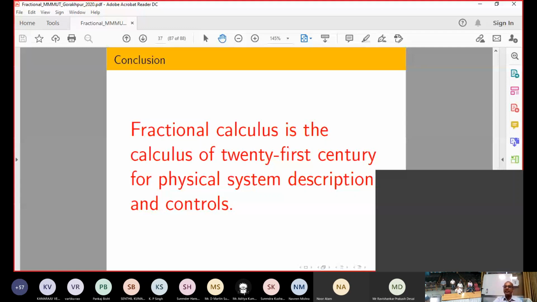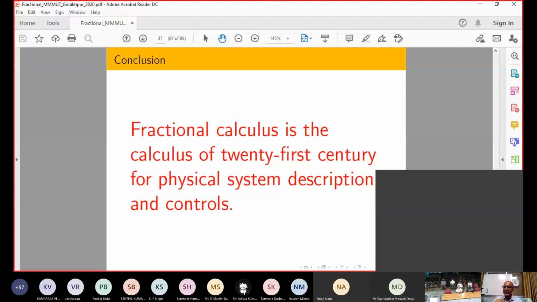Mathematically I can define the control system using fractional order, but whenever we go for implementation, I have to do approximation, because we are assuming that I know the integral from minus infinity to t, but a lot of data from minus infinity to t0 I do not know. That is actually the problem of memory.